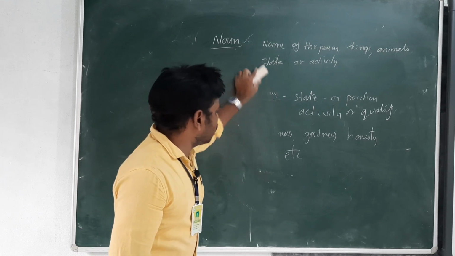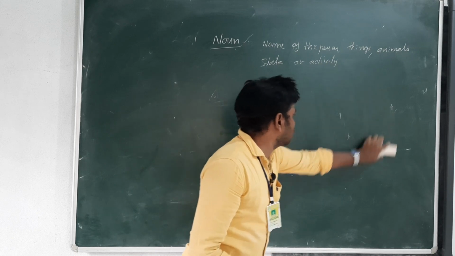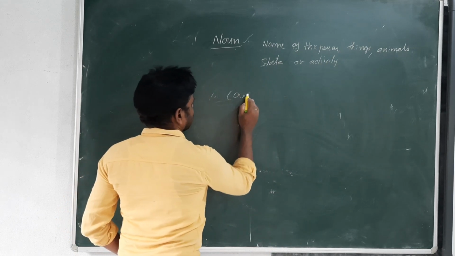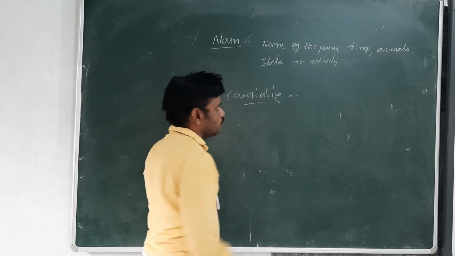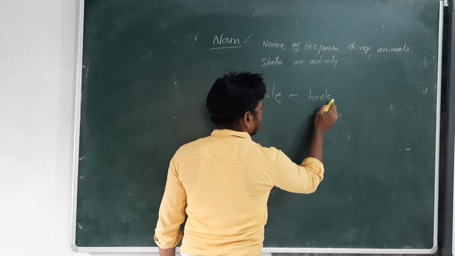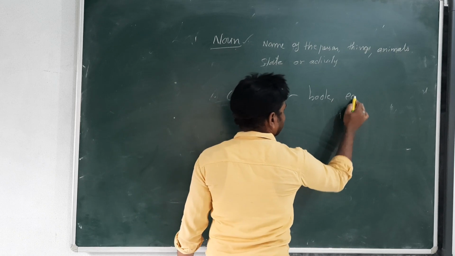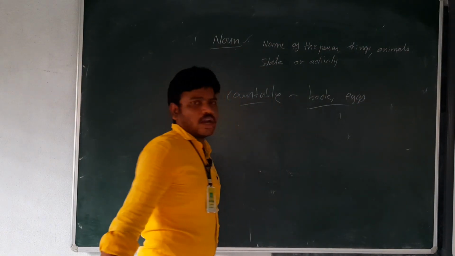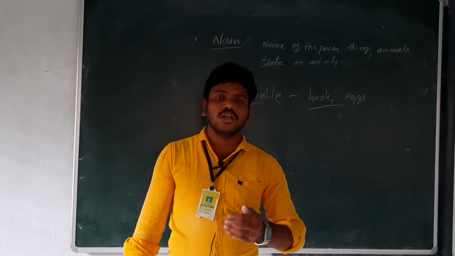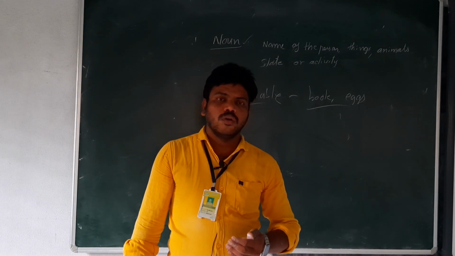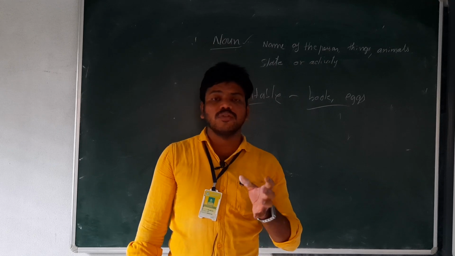Now one more is a countable noun, which can be counted. Countable nouns are, for example, book is countable. Eggs can be counted. So book and books, eggs, what we count. Countable nouns means what we count.